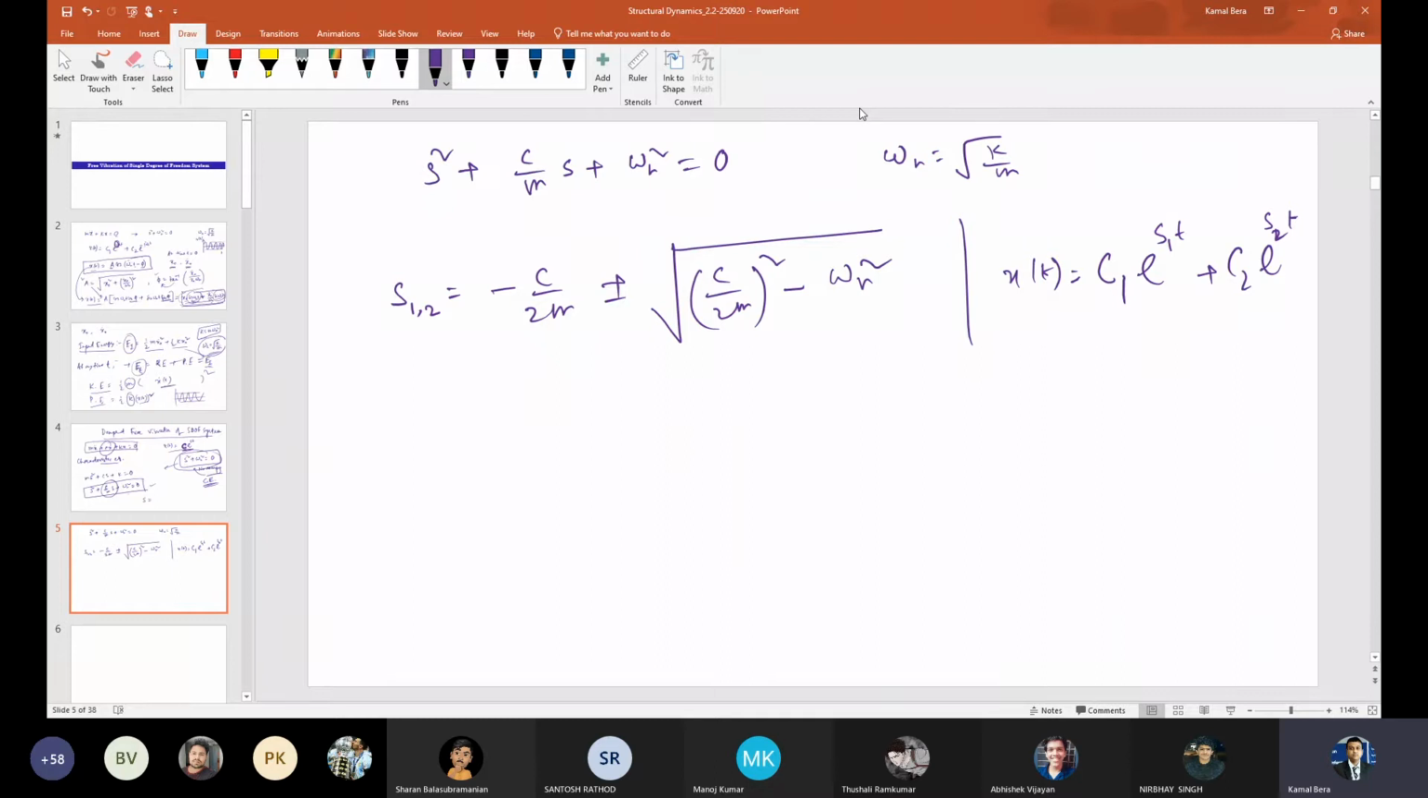So that's why my solution was C1 e raised to I omega t plus C2 e raised to I omega t. Correct? Okay. So similarly here also, since it is C1 and S1 and S2 is a larger, bigger expression, I have just written S1t and S2t.